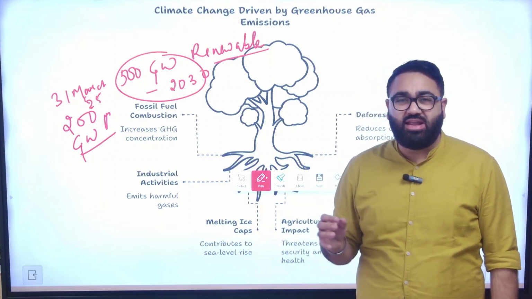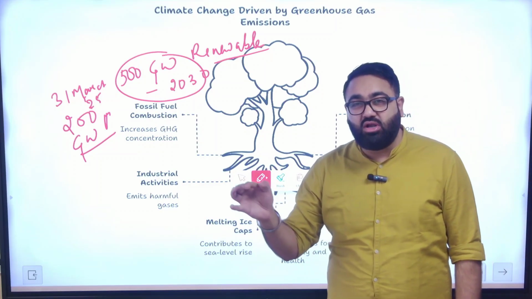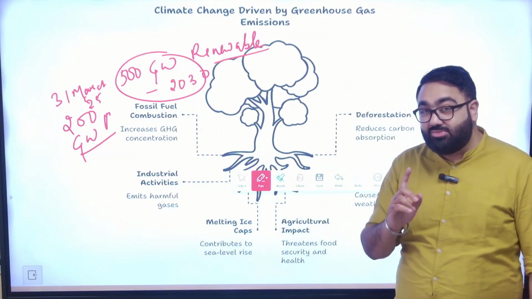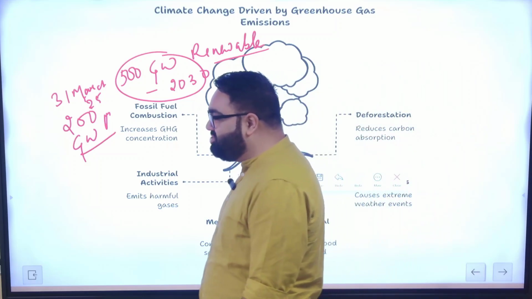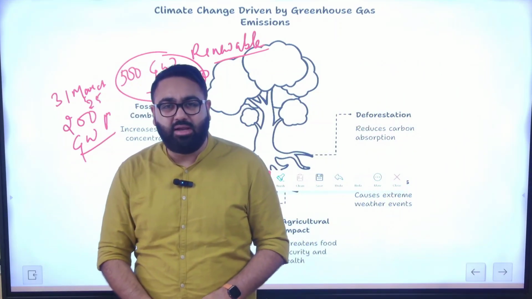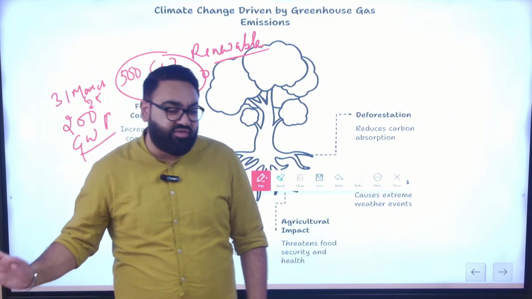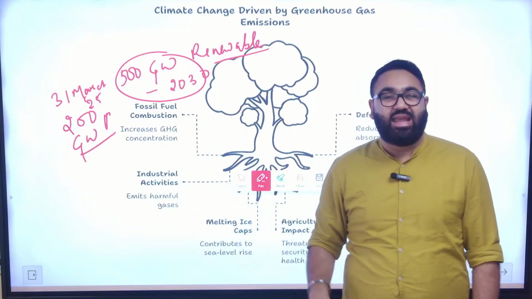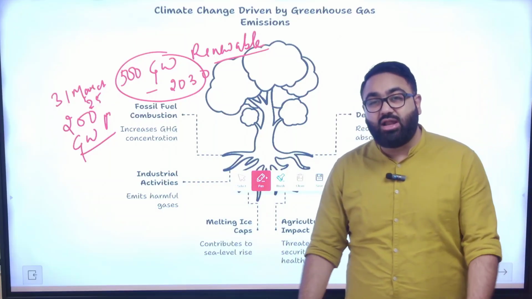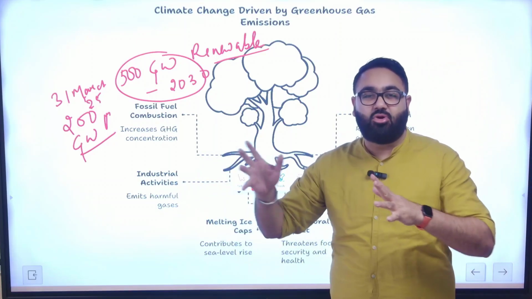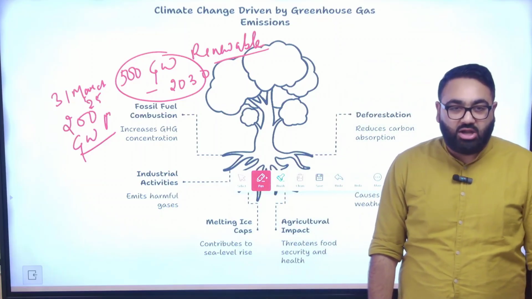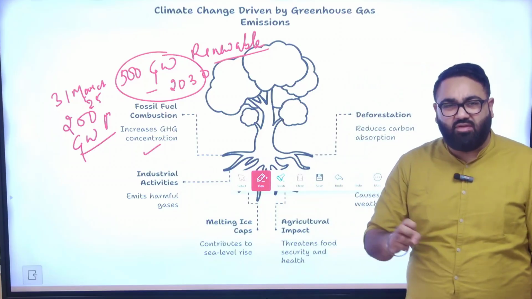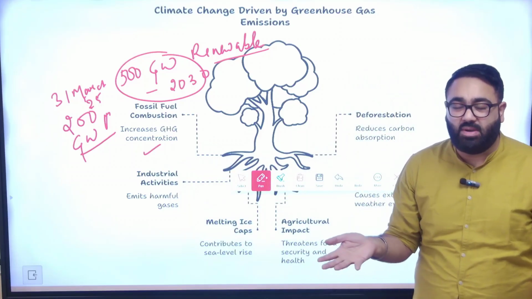Over half of India's energy still comes only from coal. Do you know that? Over half of energy still comes only from coal. And that is why whenever in a global summit, there are discussions about phasing out of coal or not using coal, India always stands against that. Because we know that our economy is still heavily dependent upon the use of coal. And coal is such a fossil fuel that makes sure that there is a lot of emission of greenhouse gases, and we can't help it.